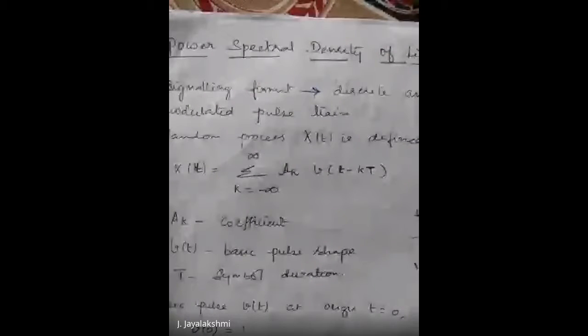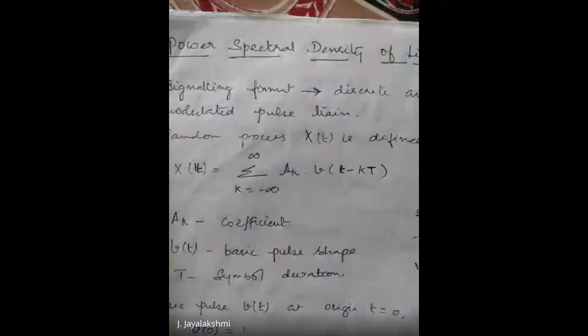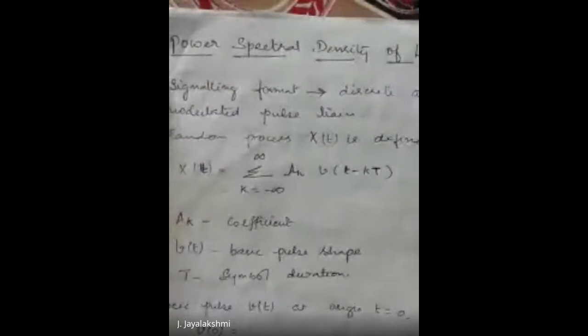Suppose it is Manchester. Manchester starts with minus A and then ends up with plus A. So even a 0 has an amplitude on either side, and for transmitting a 0 bit also, you need some power. So we should calculate the amount of power needed for transmitting that particular bit sequence. For that, we should know the power spectral density of a line coding technique.